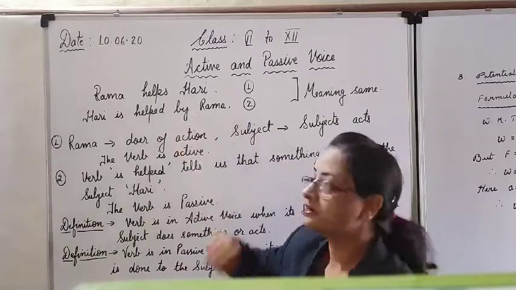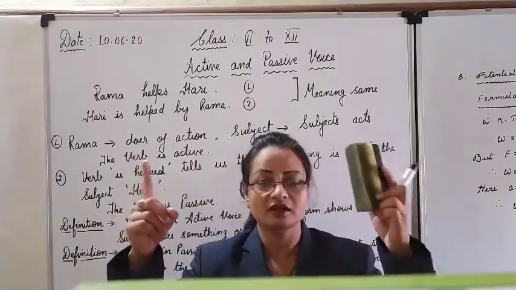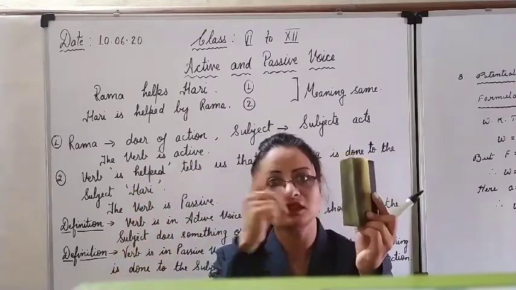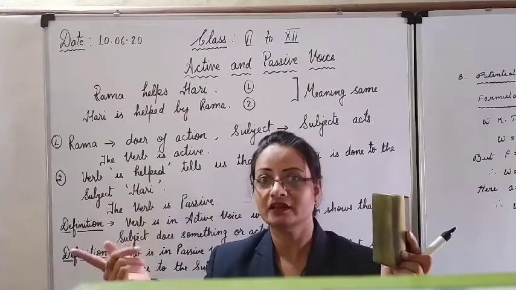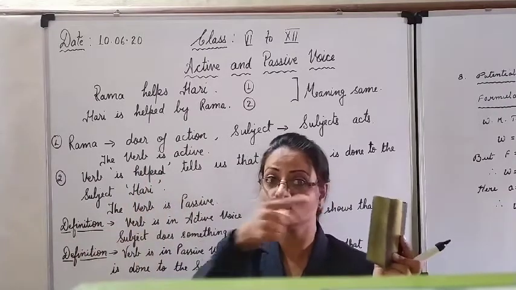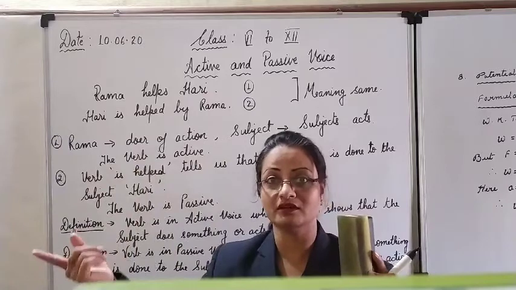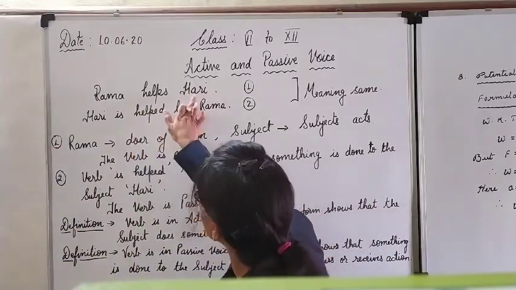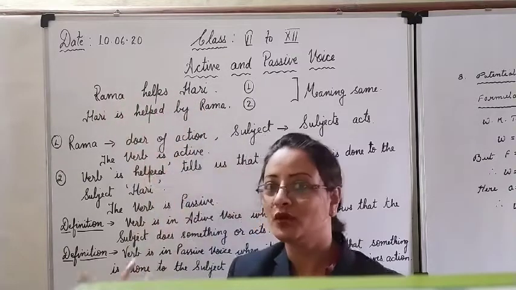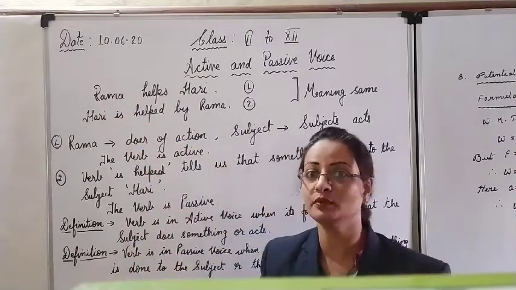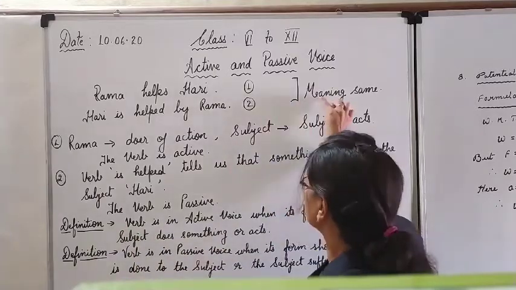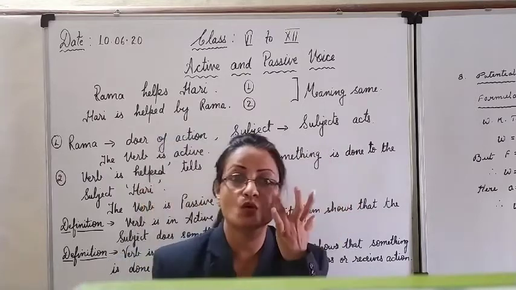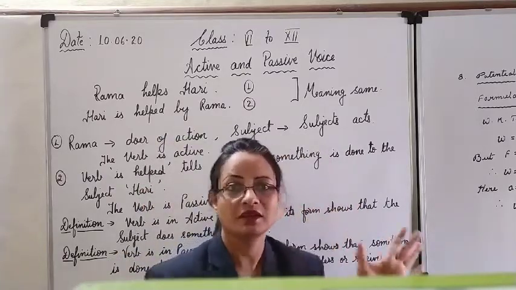Okay. In the second sentence, look here, Rama and Hari. Hari is helped by Rama. This Hari, he is helped by Rama. Means indirectly, who is helping whom? Rama is only helping Hari. Hari is not helping Rama. Look here. Rama helps Hari, and we can also say Hari is helped by Rama. One and the same thing. By means Rama will only help. So the meaning of both these sentences is the same. There is no change in the meaning. We have interchanged the order of the words, but the meaning will remain intact.